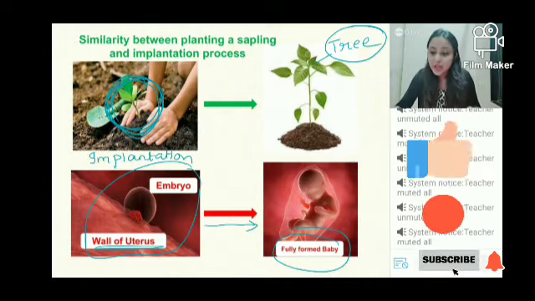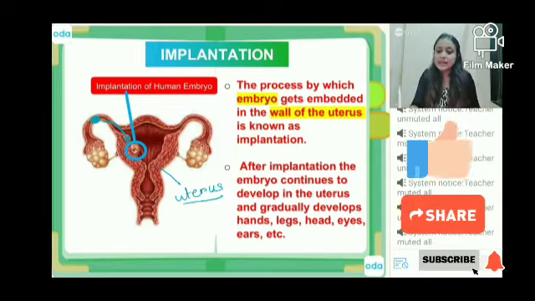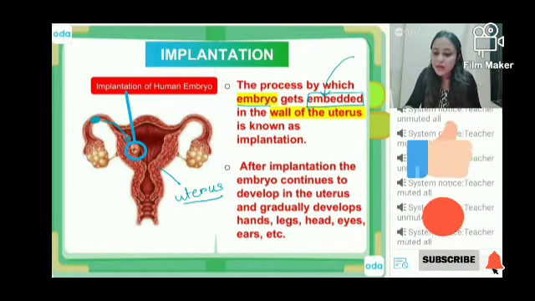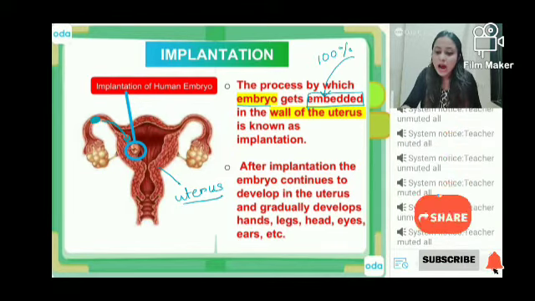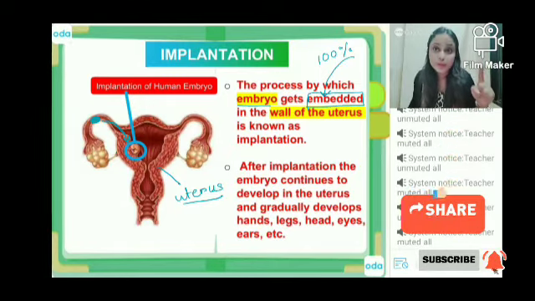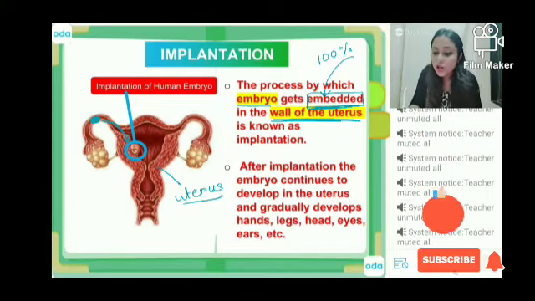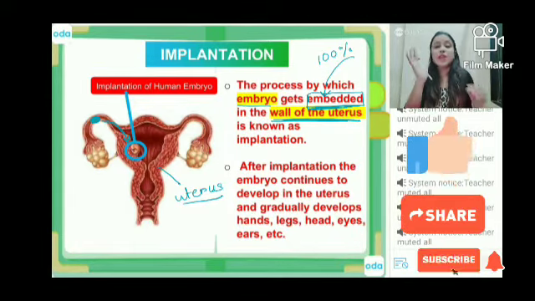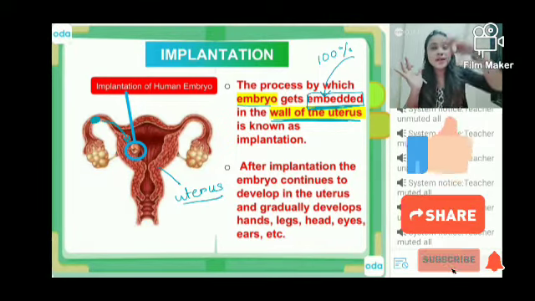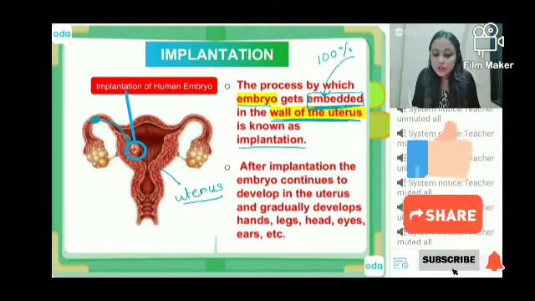Okay? So let me take you back to the actual process again. Yes, implantation is the process by which the embryo gets embedded. Kids, this is one term you have to remember 100% accurately. This is one term that teachers look for in school. So the embryo gets embedded in the wall of the uterus. The wall of the uterus is like the soil in this case, and the embryo is like the sapling. It will come from above and get planted in the wall of the uterus. This process is known as implantation.